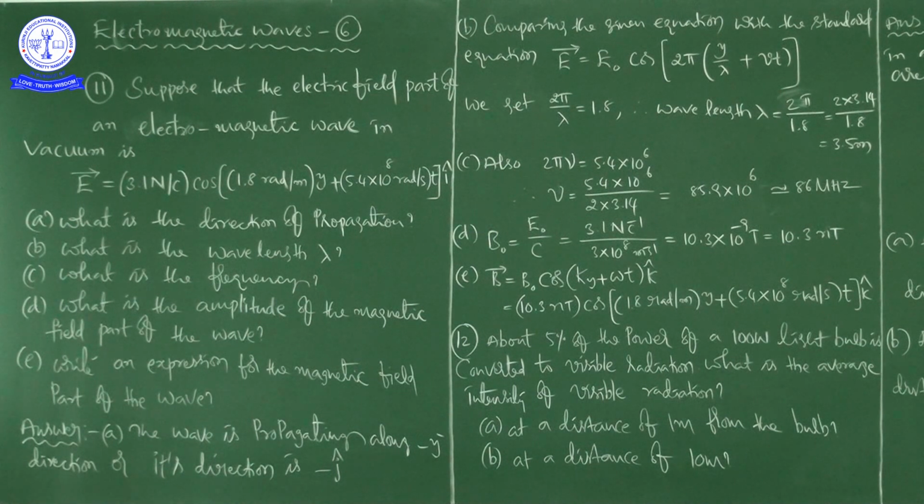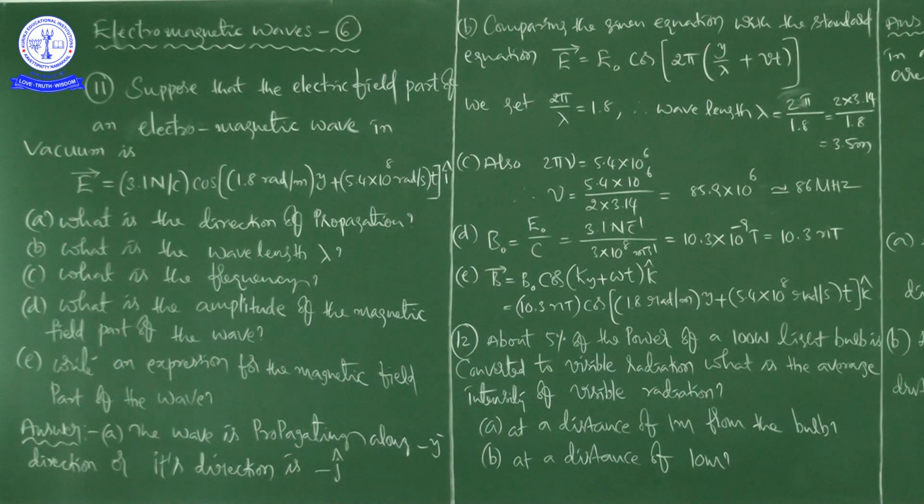See here. Suppose that the electric field part of an electromagnetic wave in vacuum is E bar is equal to 3.1 cos (1.8 radian per meter y plus 5.4 into 10 to the power of 8 radians per second t) i cap, where 3.1 has the unit Newton per Coulomb. The electric field is moving along the x-axis. That's what you can understand now.